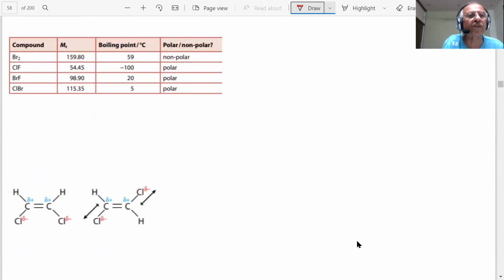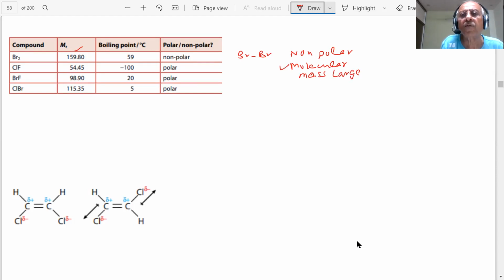More examples are coming, student. These are the compounds. These are the molecular masses, and these are the boiling points. And this is polar, this is polar, this is polar. Non-polar, Br2, non-polar, non-polar. But molecular mass is large. It is non-polar, but molecular mass is large. Can you see the large molecular mass?